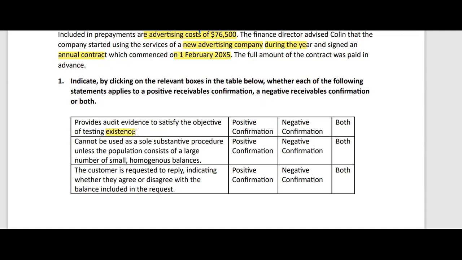Even though we perform positive or negative confirmation, in both cases they confirm the existence assertion, right? So the answer should be both.